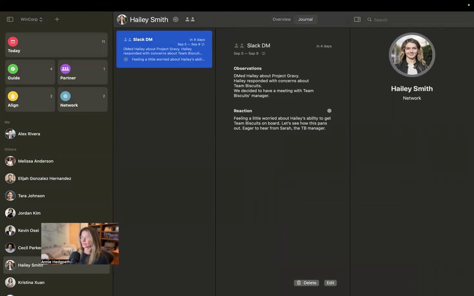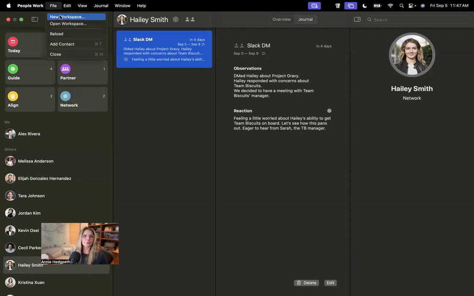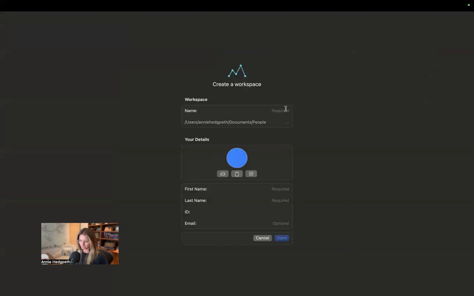The next thing we want to talk about is when you have no one to put into a group yet. So if you'll recall, we really encourage there to be at least one person in each of these groups. You want someone to guide, someone to partner with, someone to align with, and someone to network with. But we're realistic. Sometimes that just isn't the case. And so let's create a new workspace and let's call it the Boulder Tech Community. Let's say that I'm creating a new workspace with people that I meet in the Boulder Tech area, and I don't know anybody that needs mentorship yet or anything like that.